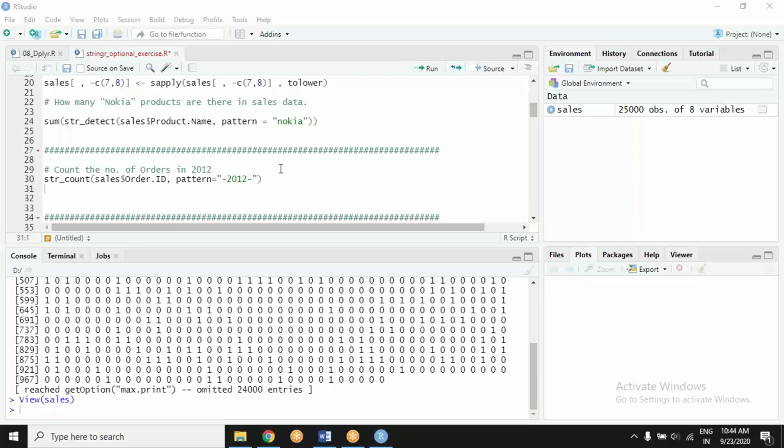Calculating total? Well, simple. Let's add all the ones. We will get the number, and it is 5350.